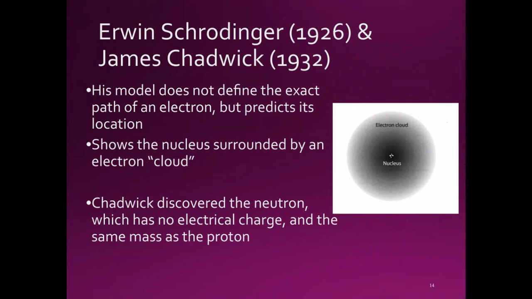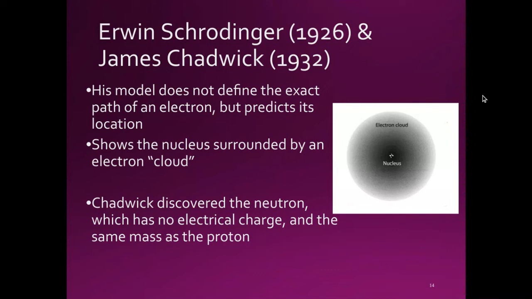Next, we have Erwin Schrödinger and James Chadwick. Erwin Schrödinger lived from 1887 to 1961. He was an Austrian theoretical physicist who contributed to the wave theory of matter and other fundamentals of quantum mechanics. His model does not define the exact path of the electron, but predicts the location. That's what gives us this cloud. That's why we refer to it as the electron cloud theory.